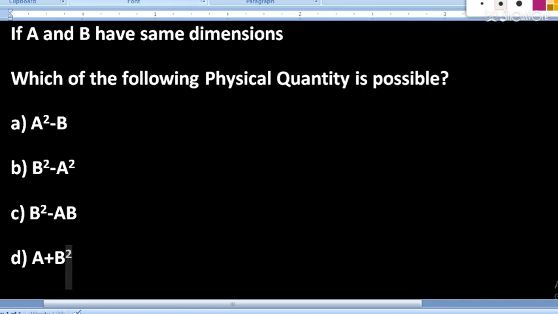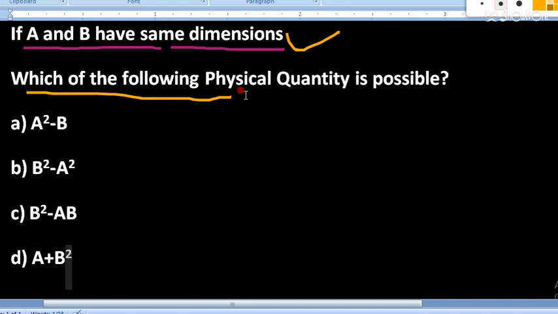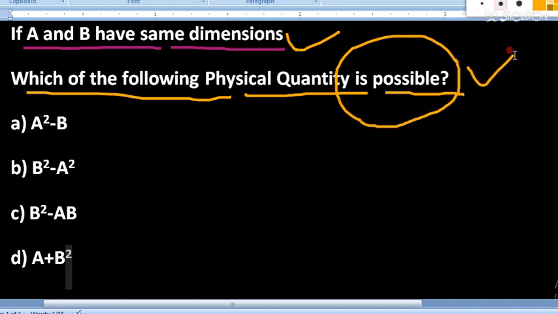Okay, so here is the first question that we have to discuss. First question is saying that if A and B have the same dimensions, note down the question. He is saying if A and B have the same dimensions, which of the following physical quantity is possible? So which physical quantity can be obtained when A and B are the two physical quantities which have the same dimensions? So students, how to understand this question now?